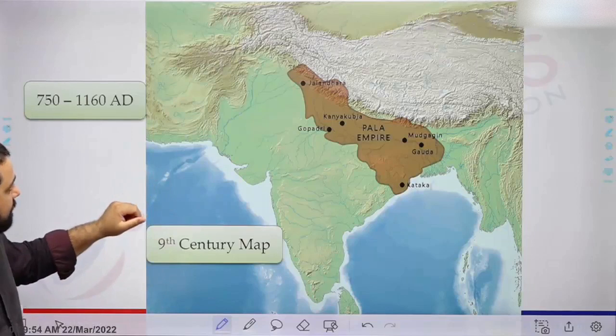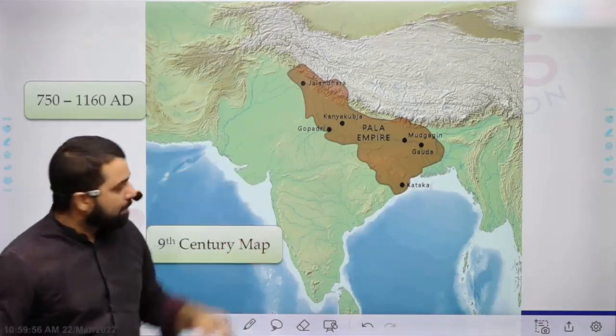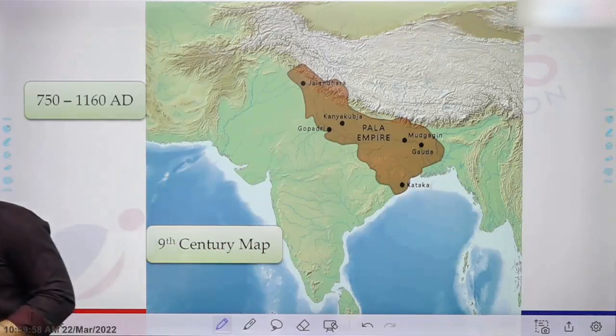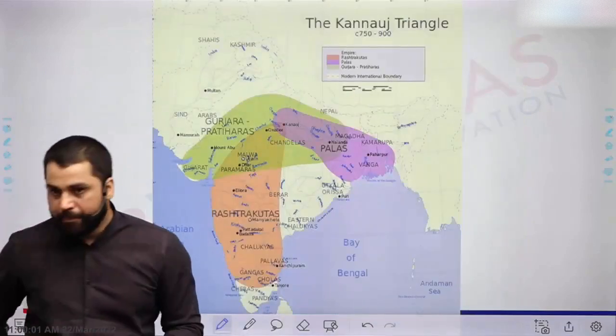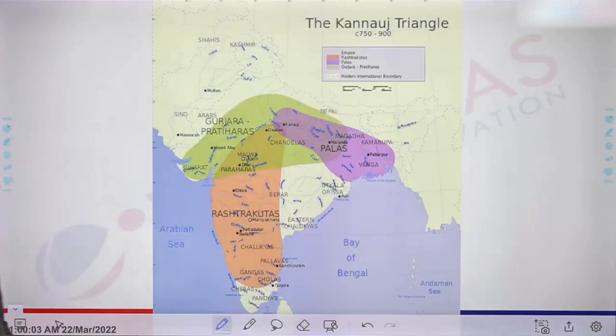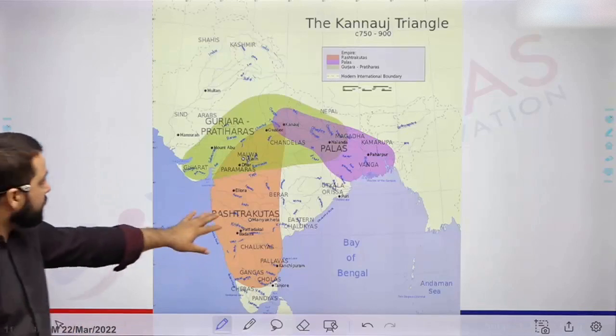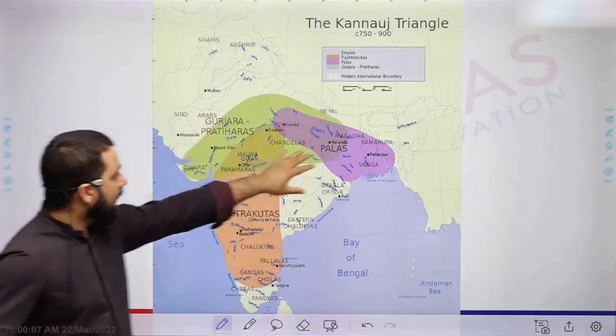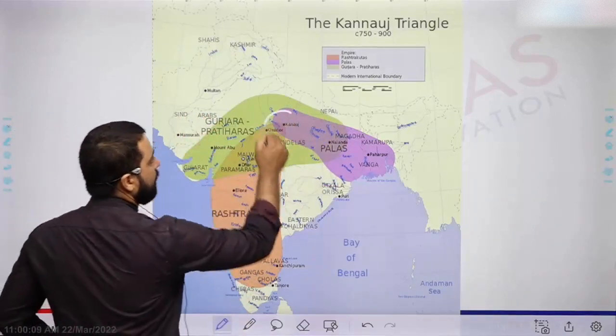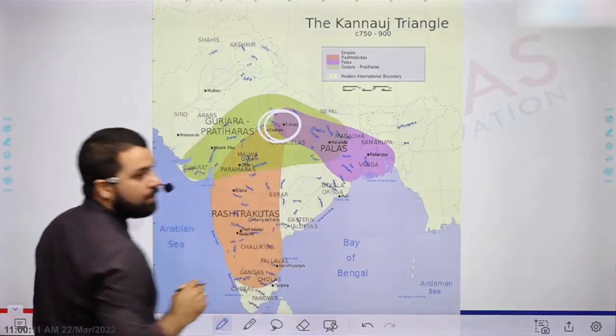Right. If you look at these empires, you will find that there is an overlap here. That overlap is represented in this map, which is called the Kannauj Triangle. These three empires, Rashtrakutas, Pratiharas and Palas, fought over this region, the Kannauj region.